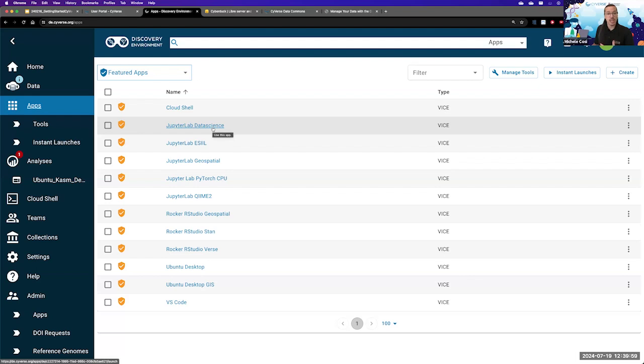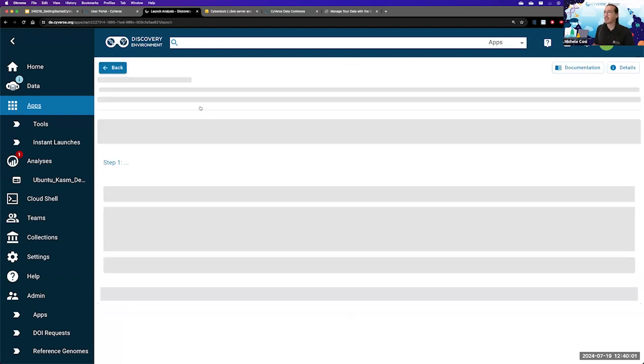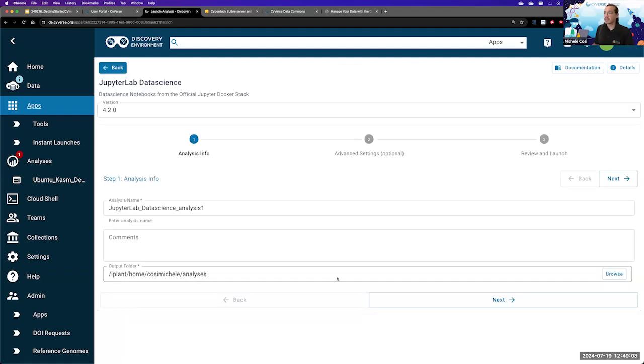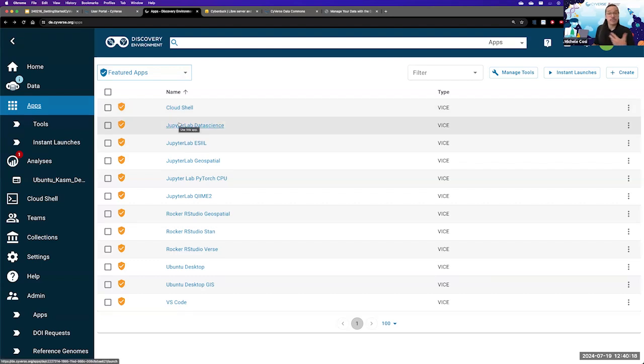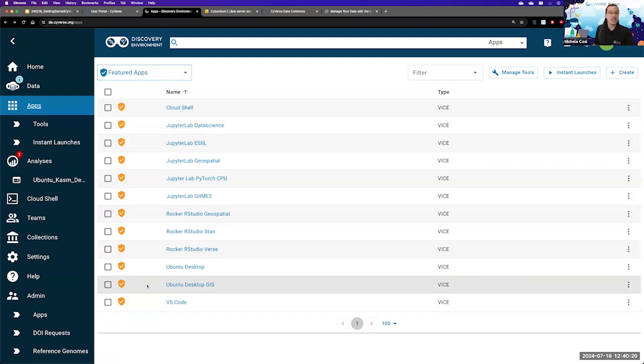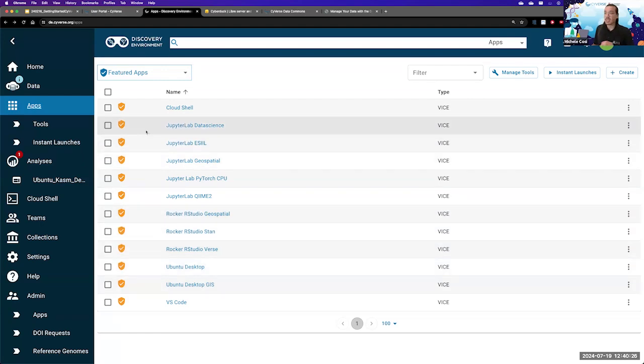Let's say that you want to start a Jupyter Lab. I'm going to start a Jupyter Lab data science. Before I continue, I want to state that these are all applications that we maintain, and they range from a cloud shell to Jupyter Labs to different versions of R and even Ubuntu desktop applications. But for this specific showcase, I'm going to be launching a Jupyter Lab.